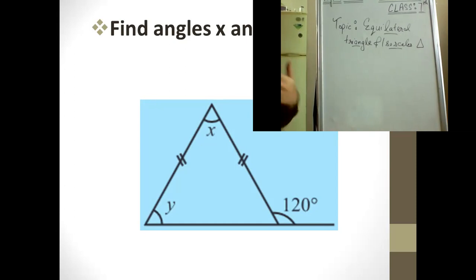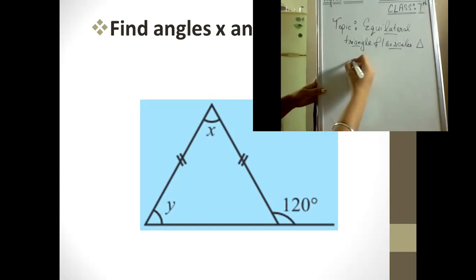Now which property we could apply? Again the isosceles one, because we are not sure about the third side. Third side is not given to us, so we can solve it with an isosceles property. We are clear that it is an isosceles property. Now we have also done the angle sum property. We would be also applying it, right?